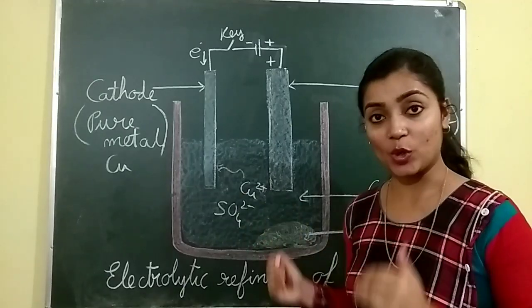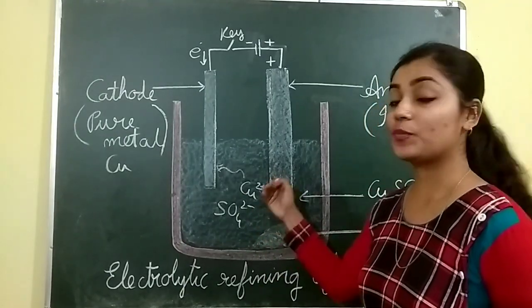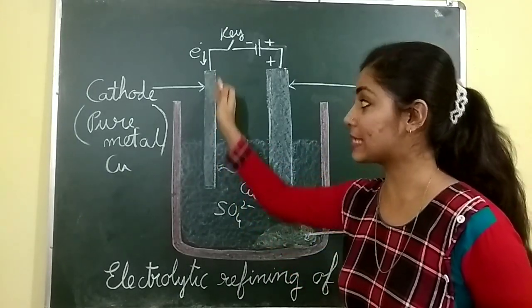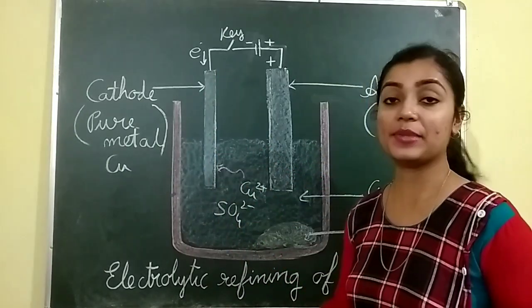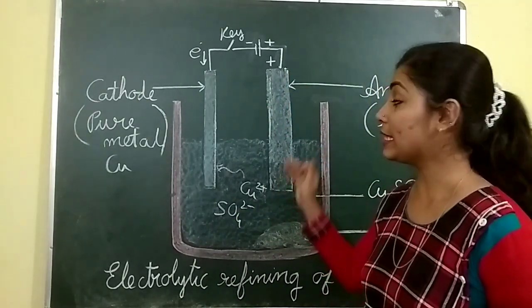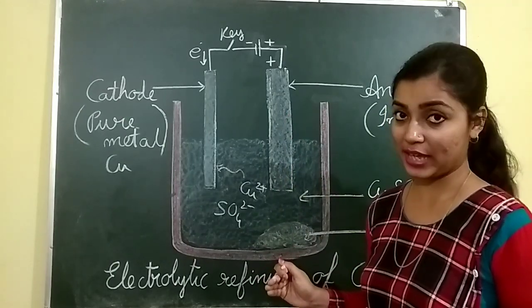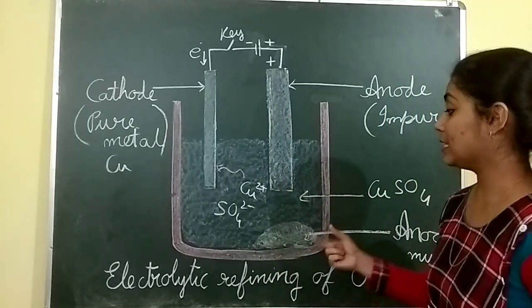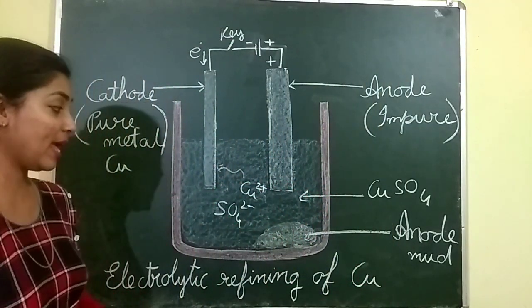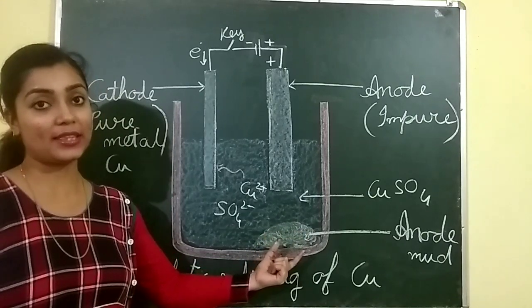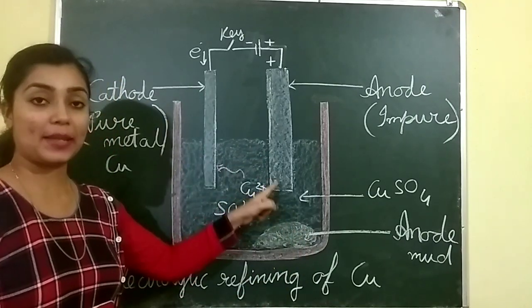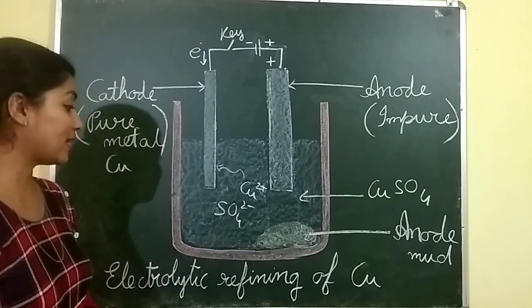Okay. In due course of time, what will happen? More and more pure copper ions will go and get deposited on this cathode, as a result of which this cathode will become thicker and thicker, and the anode will become thinner and thinner as the copper ions get dissociated from it. And after some time, you will see deposition of certain impurities. This is called as the anode mud. These impurities settle down at the bottom. Since the impurities have no charge, they cannot be attracted to the cathode. So this is the electrolytic refining of copper.